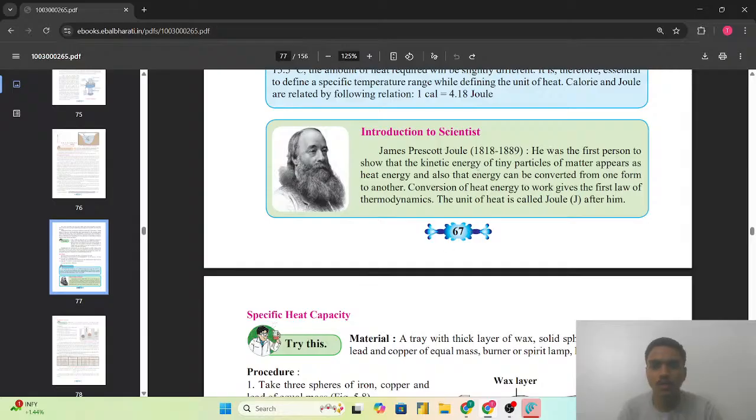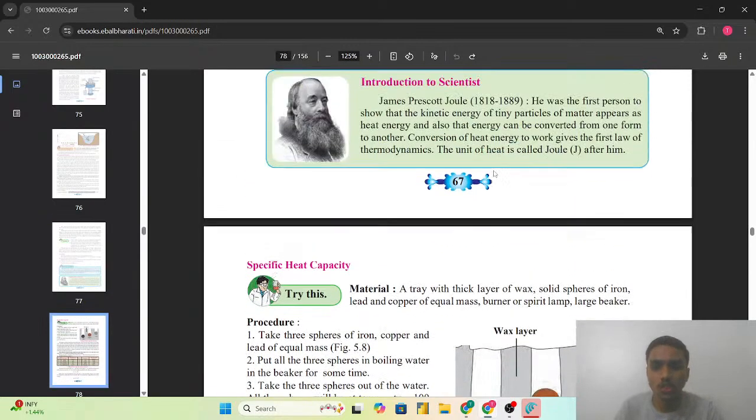So he said that the amount of kinetic energy of tiny particles which are present in the matter appears as the heat energy. So as the energy is converted from one form to another, that is only the law of conservation of energy, which we are following in all respects with all the laws for the conversion. So what is the law of conservation of energy? The energy can neither be created nor be destroyed. It can be converted from one form of the energy to another form. That is only the law of conservation of the energy.